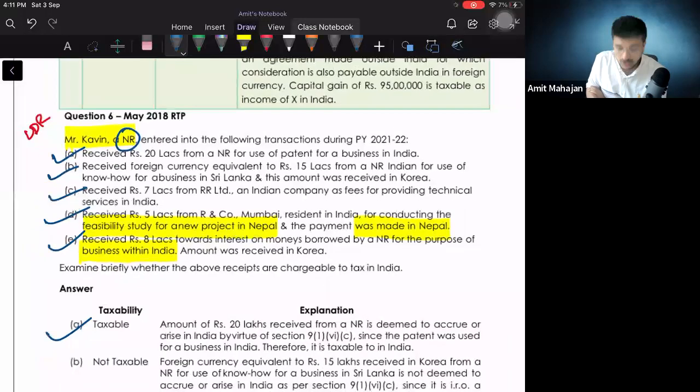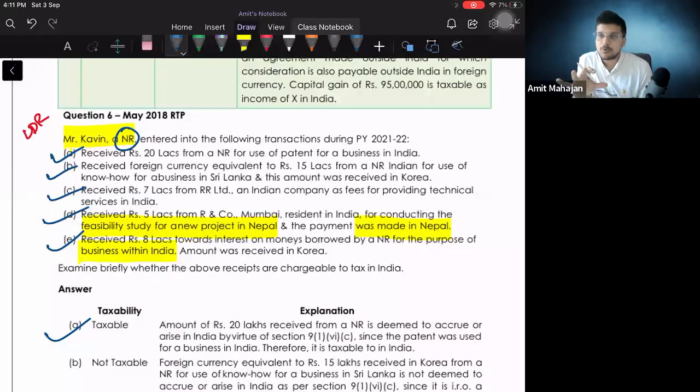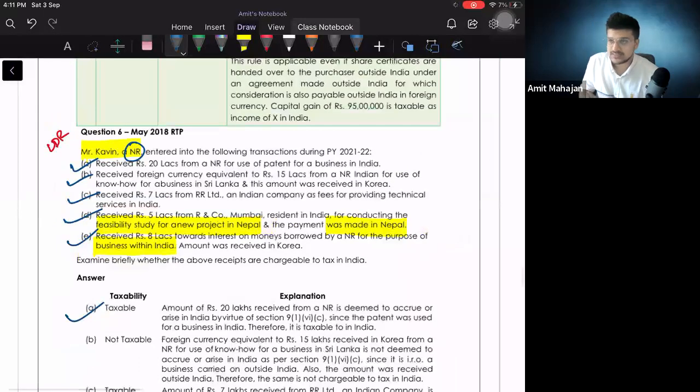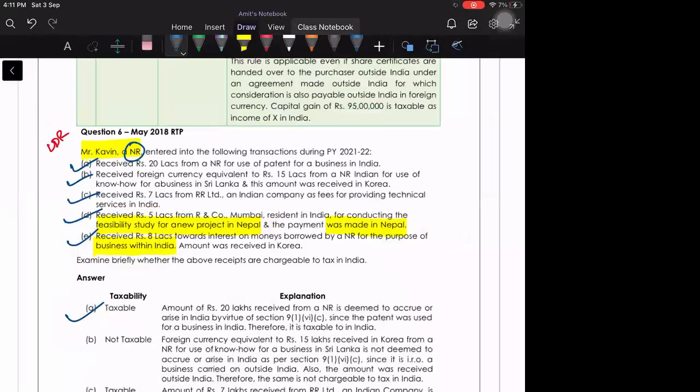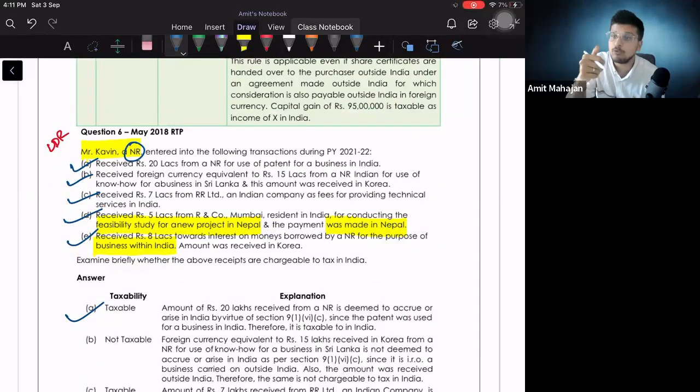Okay, great. So now, are you comfortable with this point: taxable, not taxable, Indian income, foreign income, how to identify the transaction, right? So these were all the points. After the lecture, I will share one photo with you. I want you to solve that question. That question is a past paper question, but it is a bit different, not difficult at all.